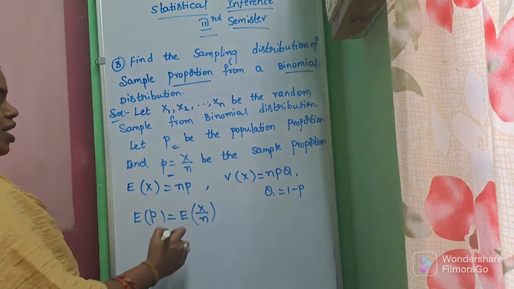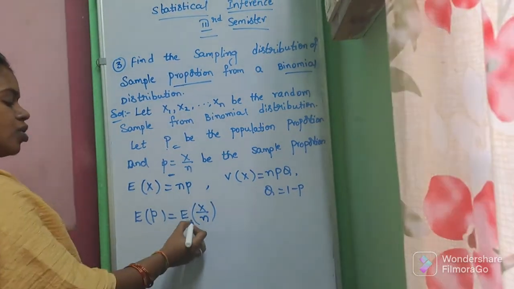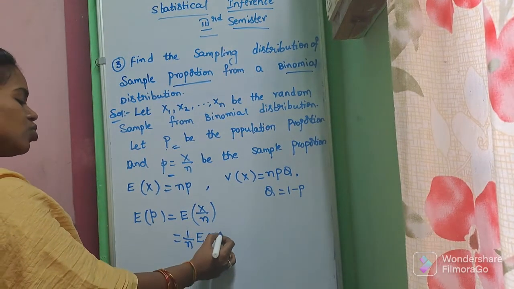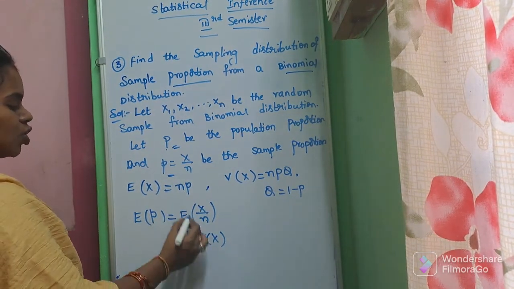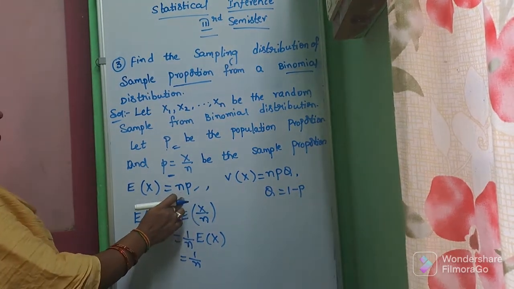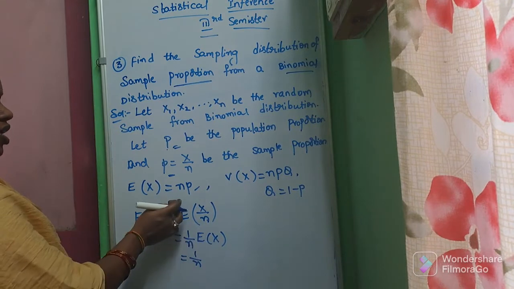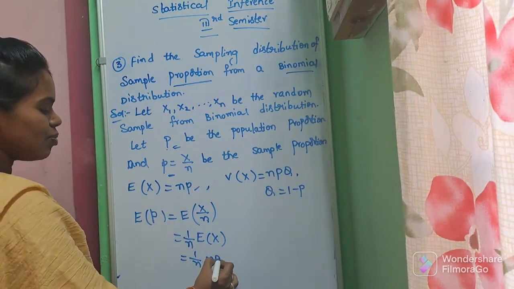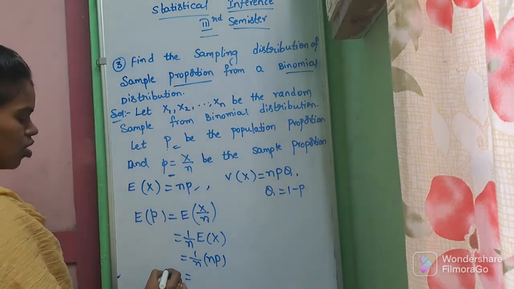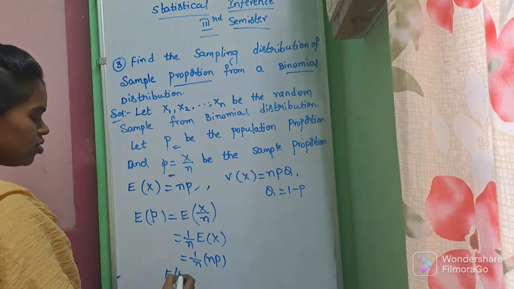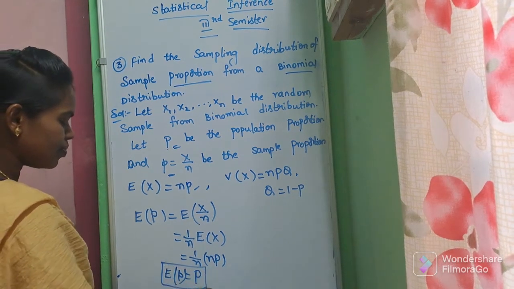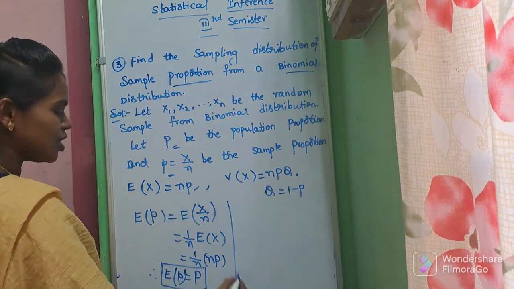A constant comes out as it is, so it is 1 by n times the expectation of x. What is the value of the expectation of x in the given problem? In the binomial distribution, the mean is NP, so we can write the expectation of x as NP. We just replace this: 1 by n into NP. Both numerator and denominator have n, so the expectation of small p equals capital P. This is the expectation.